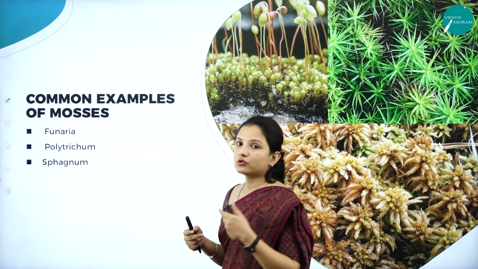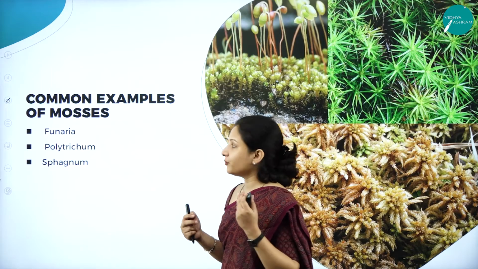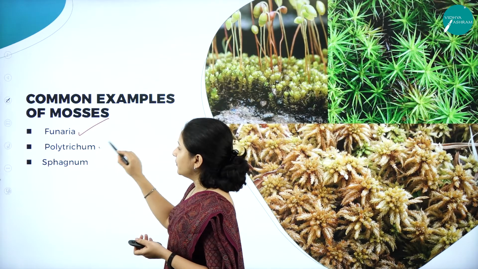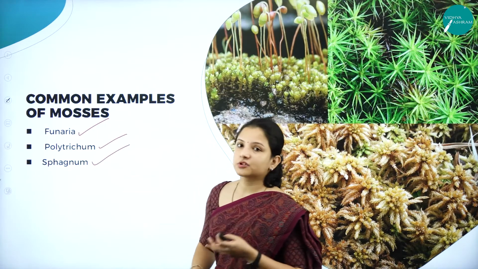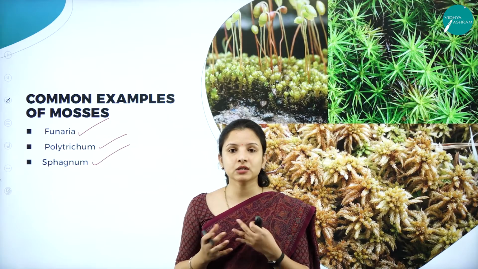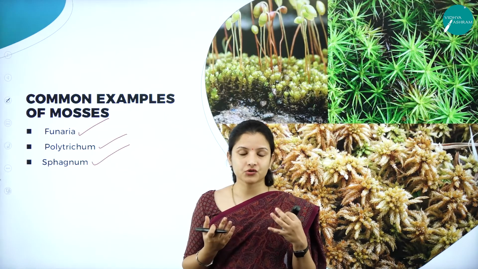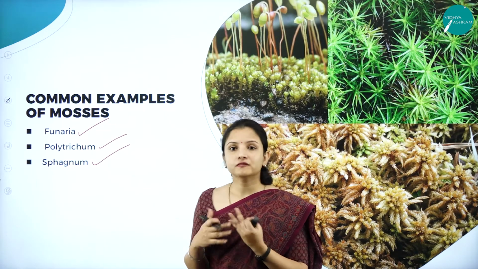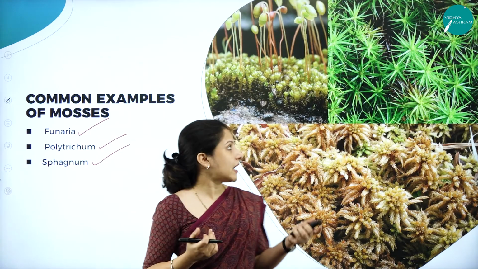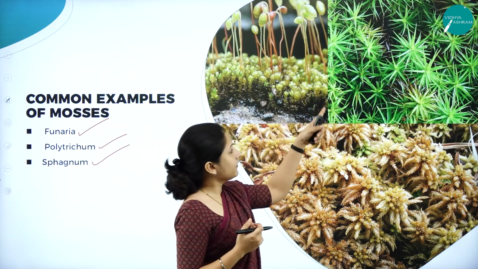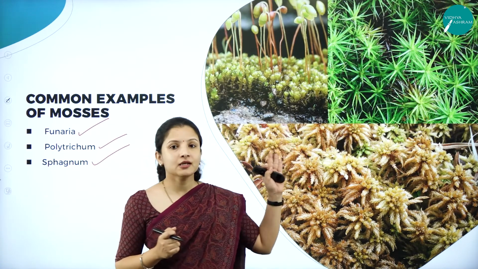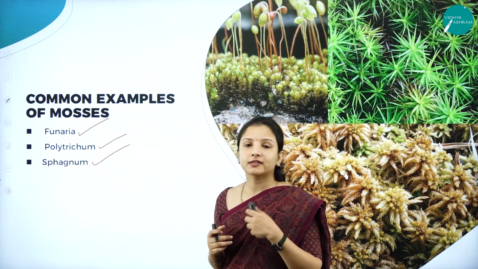Next, moving on to some common examples of mosses. Some of the common examples of mosses are Funaria, Polytrichum and Sphagnum. Sphagnum is one of the very important mosses because it is used in the flower industry and horticulture, especially as a packaging material. So these are the different types of mosses that are commonly seen.